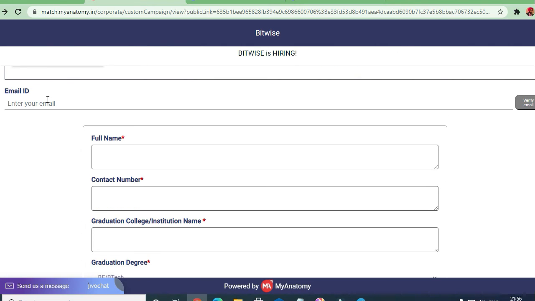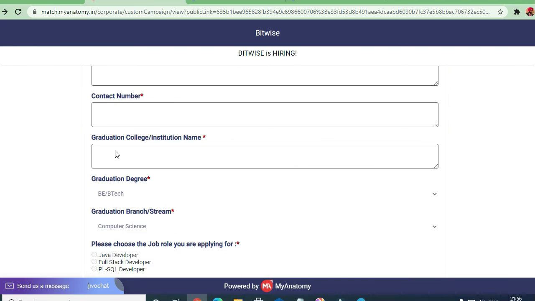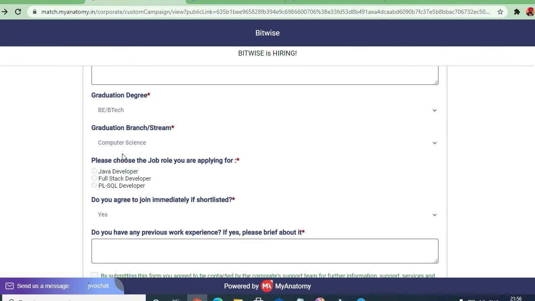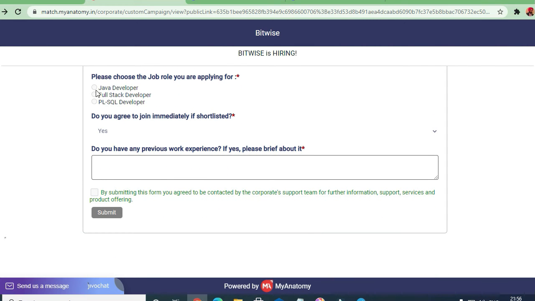You have to drop your email ID here, and after that your full name, contact number and graduation year and college. After that you have to choose whether you are a Java developer, full stack or PLSQL developer. Then you have to write your experience according to your resume and what you are applying for. Like if you have experience as a Java developer, you can apply according to that. You can write some keywords over here so that your resume gets shortlisted. Then just click on the submit button and apply to this job.